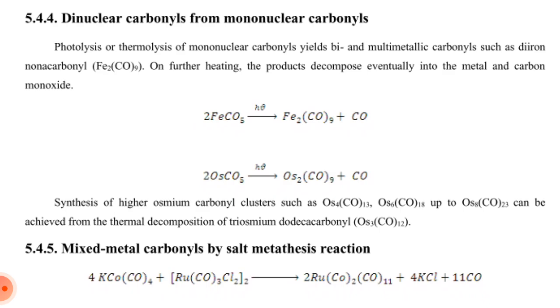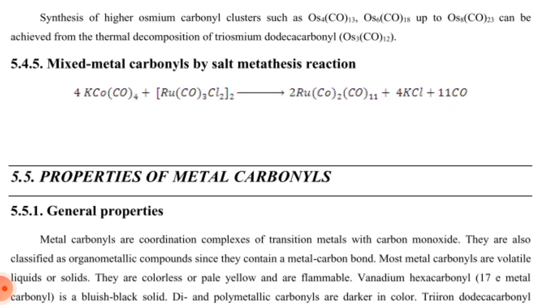On further heating, the product decomposes eventually into metal and carbon monoxide. 2 moles of iron pentacarbonyl, by taking radiation, give Fe2(CO)9 and carbon monoxide. 2 moles of osmium pentacarbonyl, by taking radiation, give diosmium nonacarbonyl and carbon monoxide.